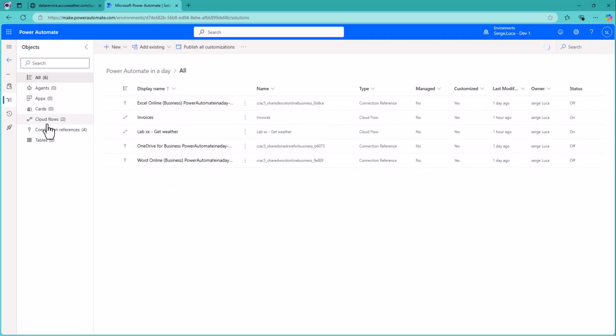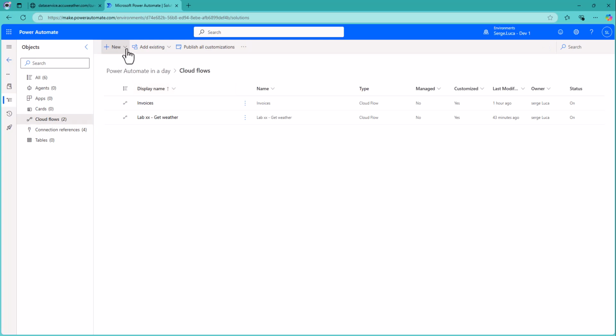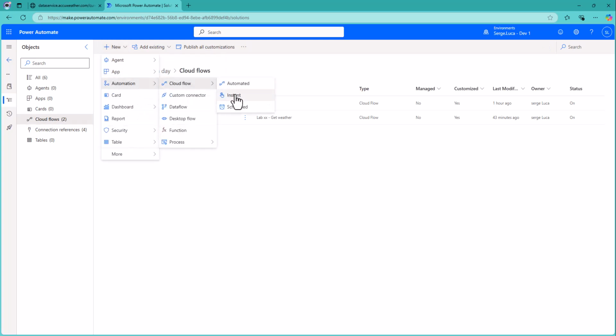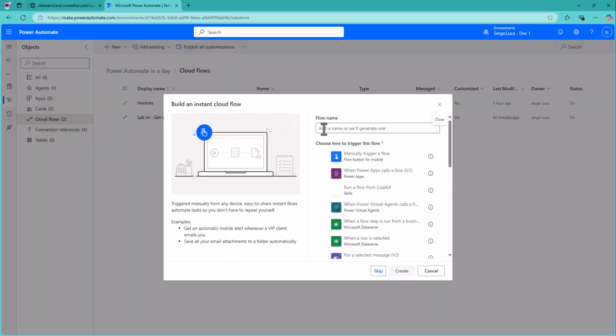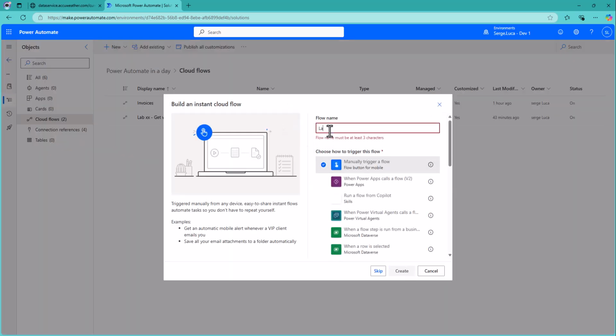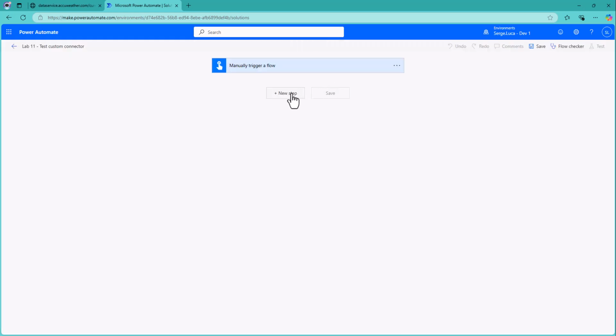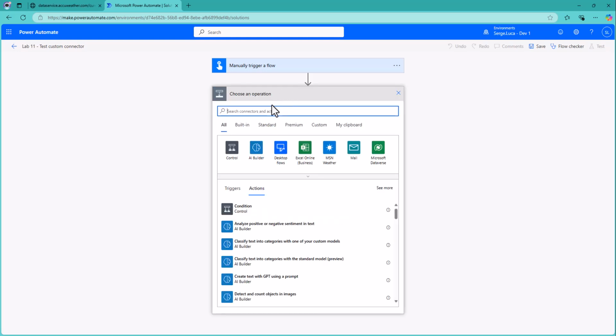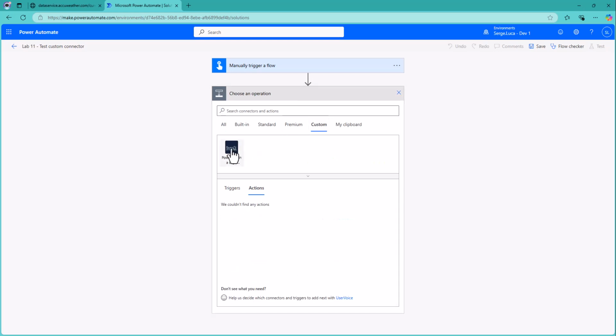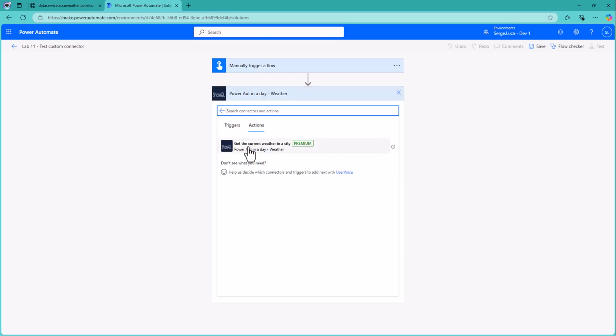And now let's go to a solution and let's create a cloud flow that will call this custom connector. So automation, cloud flow, instant flow. Select manually trigger a flow. Lab 11 - test custom connector. Create. We are in the classic designer. And now in the custom pane category, we can see our connector. Get current weather in a city. That's nice.